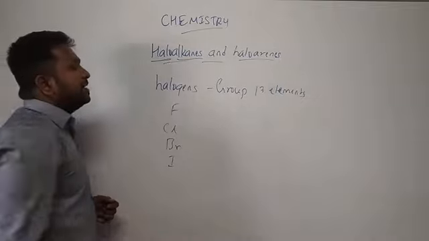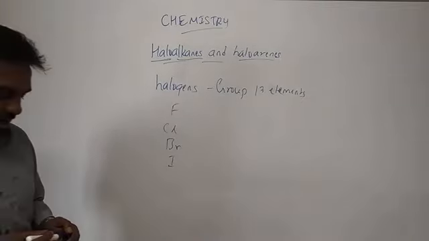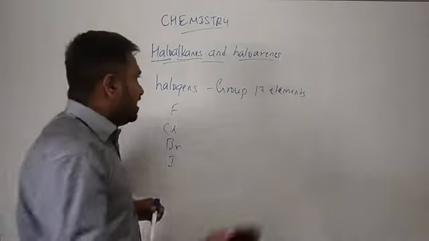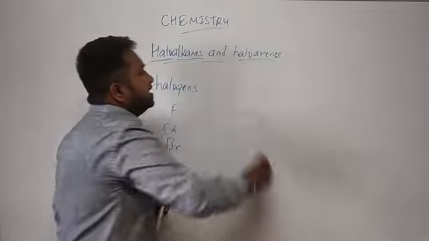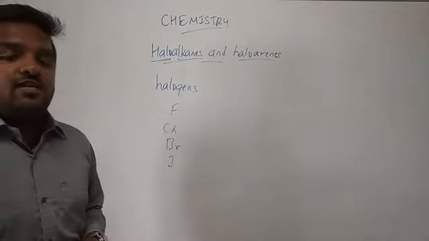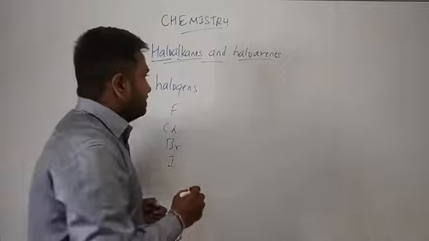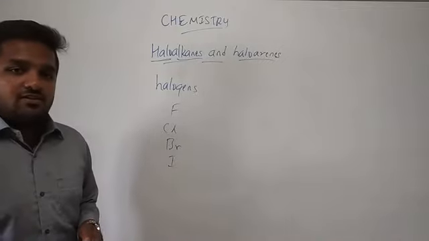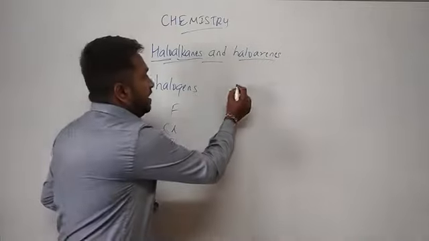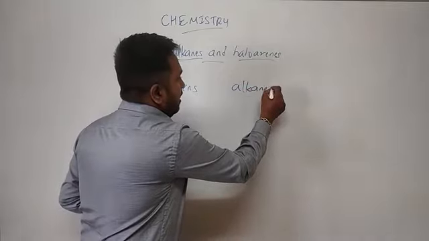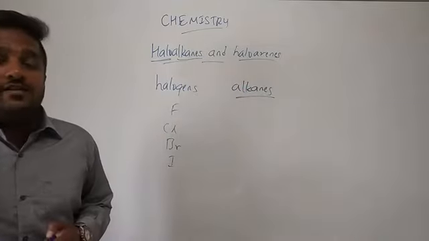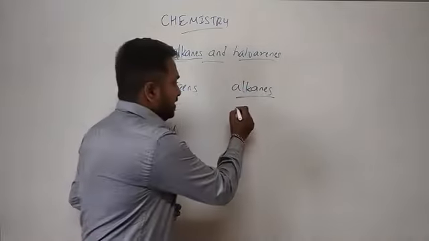And what do you mean by alkanes? You have studied in your previous year first chapter in organic chemistry some basic principles and techniques and concepts of organic chemistry. Then alkanes, these are the type of hydrocarbons.